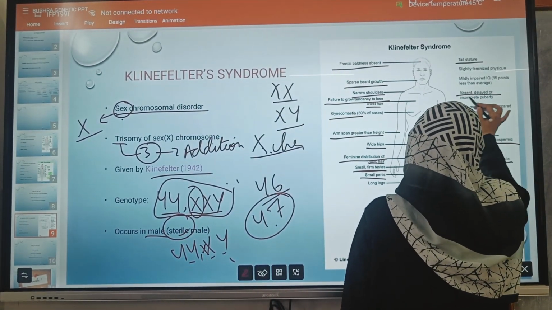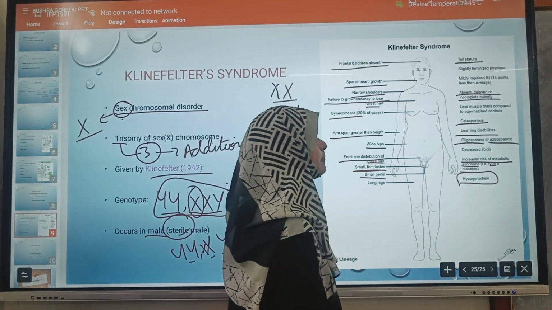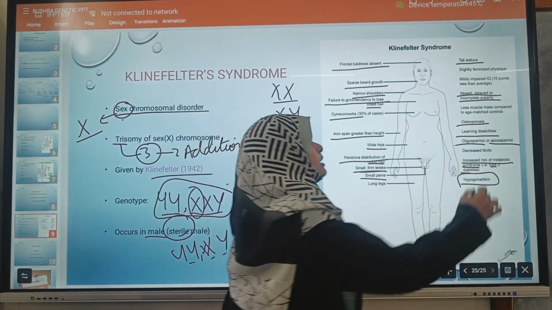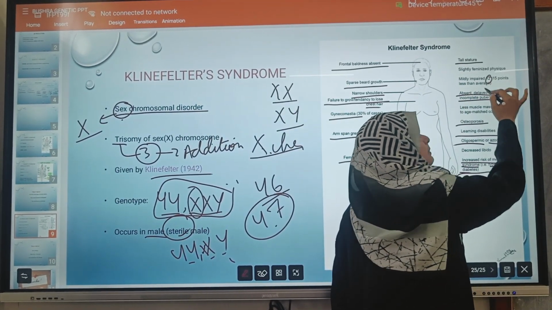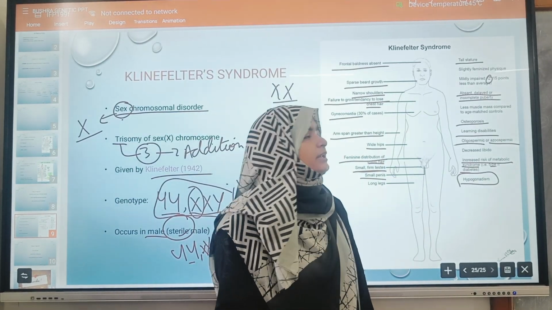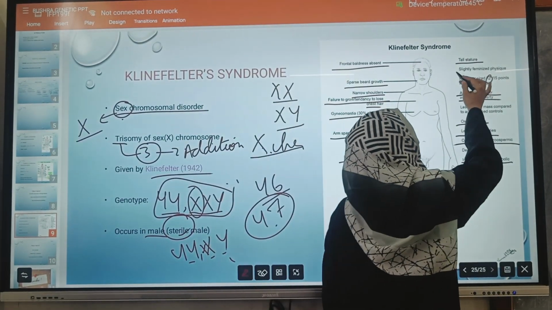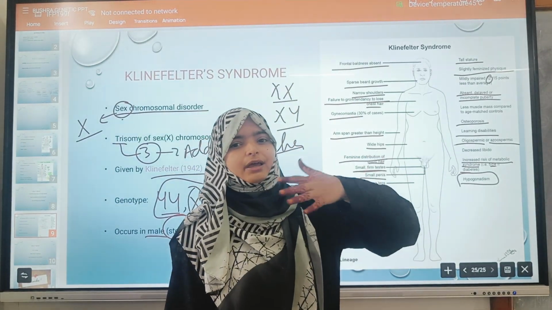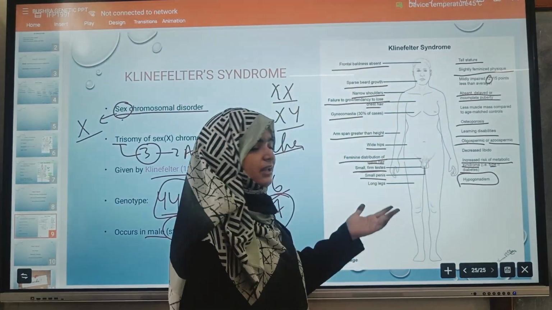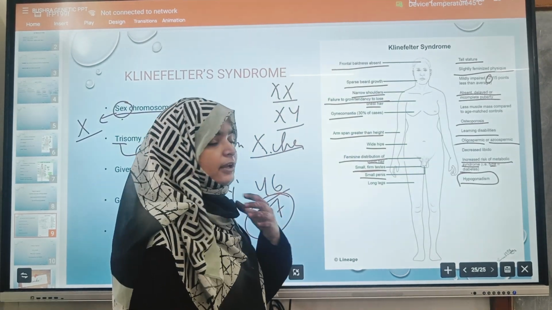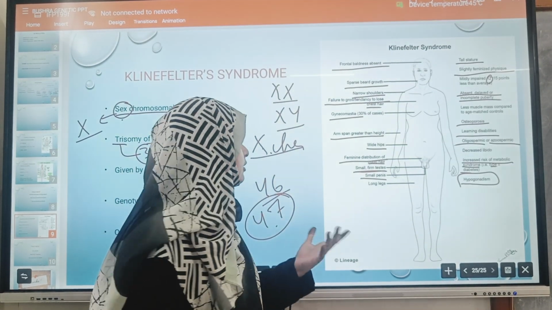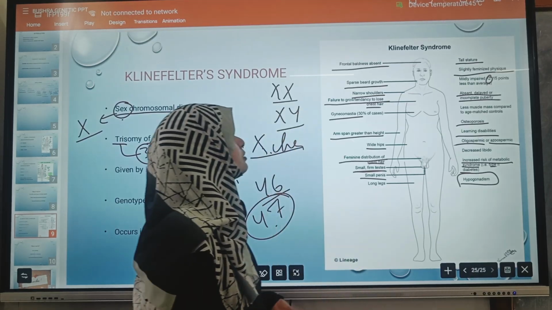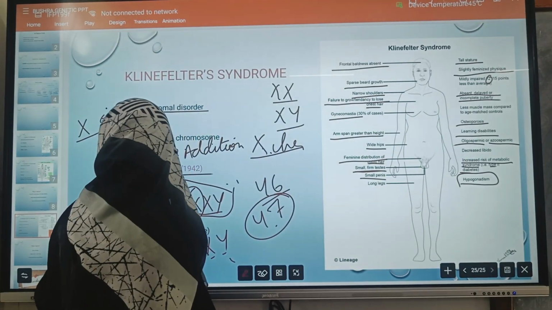There is absent, delayed or incomplete puberty, and mildly impaired IQ. Their IQ level is disturbed but not too much. Slightly feminine physique. What physique? Development of the breast, rudimentary penis and testes, and a pitch just like a woman. These are all the symptoms of Klinefelter syndrome.